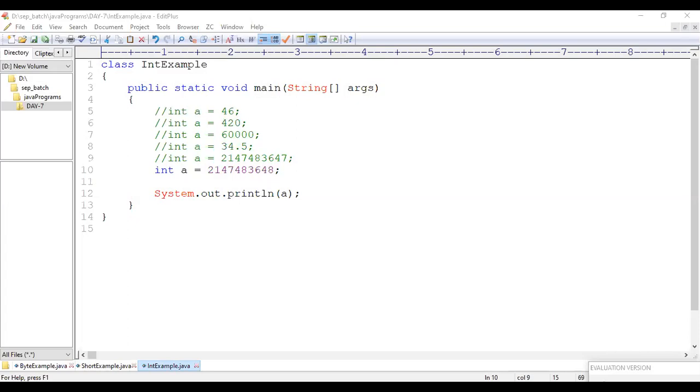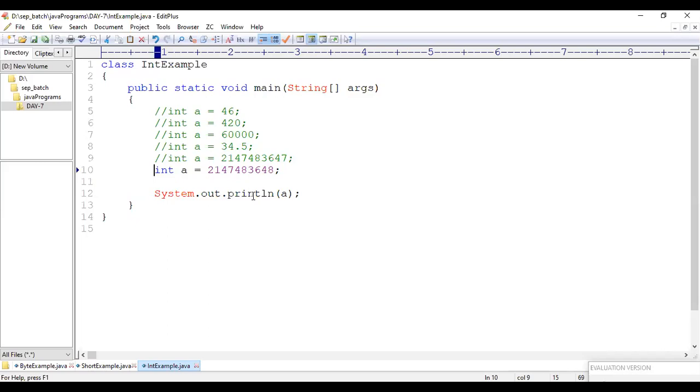So int a happens to be this. If you want to take a value which is more than 2147483648, you can do one more extra thing here. That extra thing is my next data type, which happens to be long. In Java, by default, whenever you type something, it will take it as integer. If you want, as a programmer, you can specifically take it as byte, short, or int. But by default, it will consider it as integer itself.